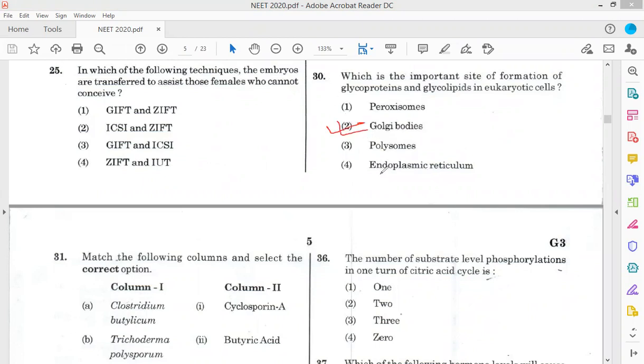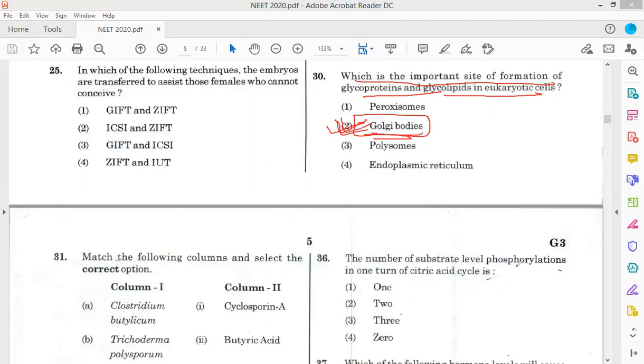Since both options are given, Golgi will be the more correct one. The answer will be Golgi bodies.